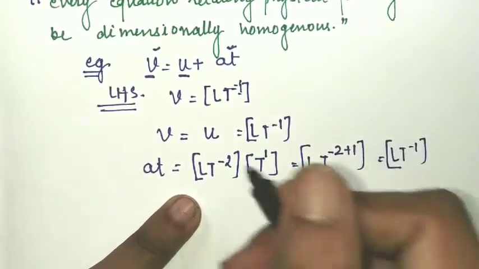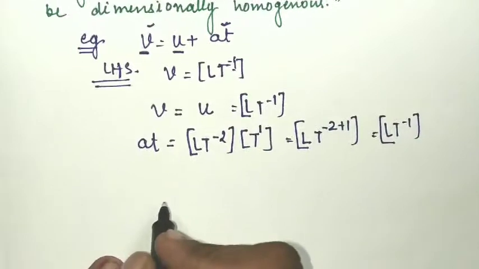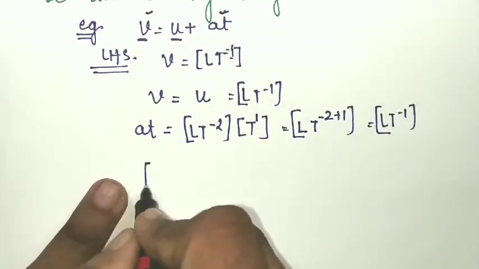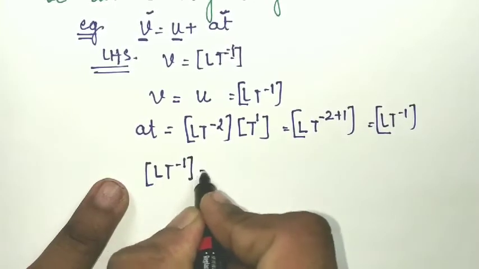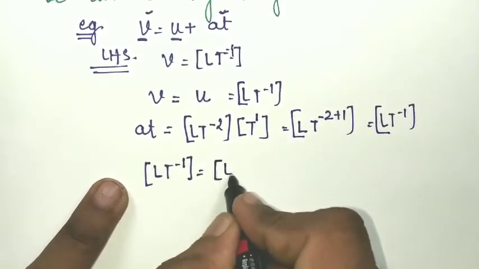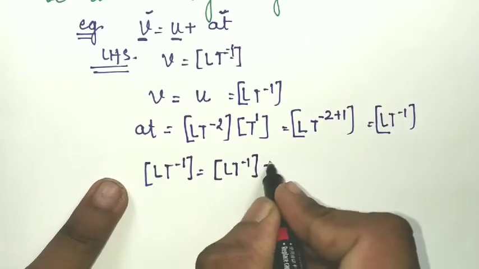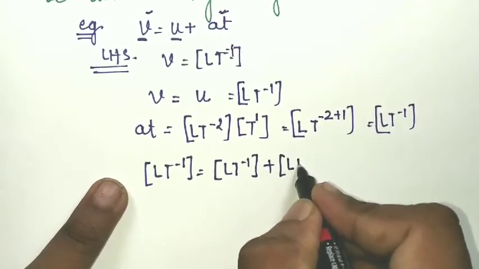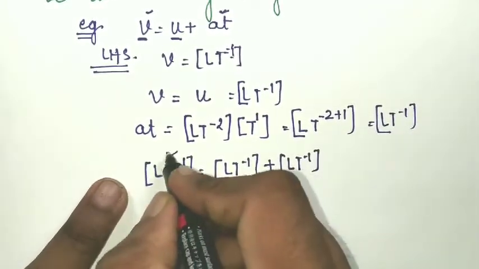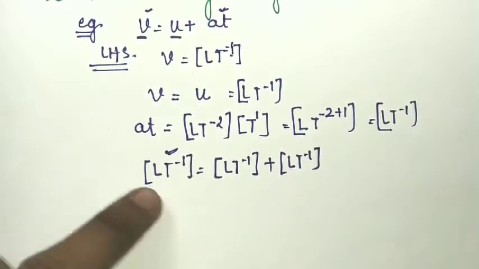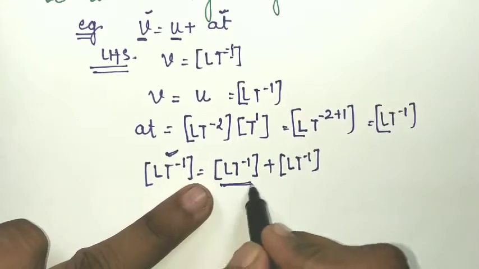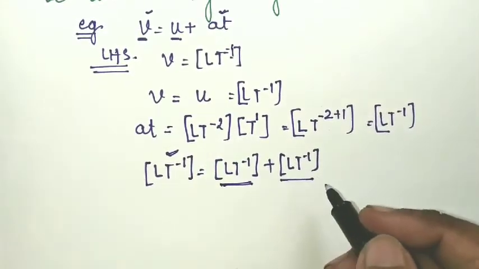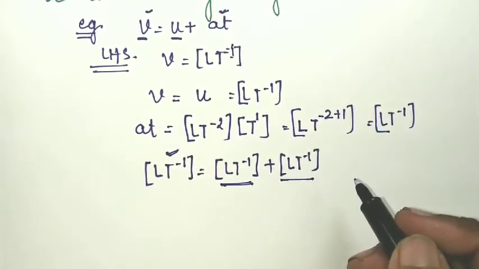So what we have realized here is that for v it is Lt^-1, for u it is Lt^-1, and for at it is also Lt^-1. It means that the LHS and RHS are homogeneous for each of these terms. So it follows the principle of homogeneity. Okay students.